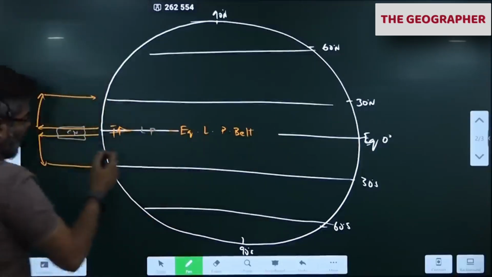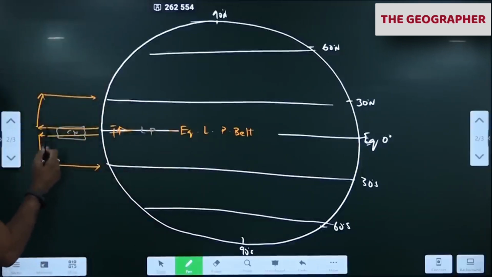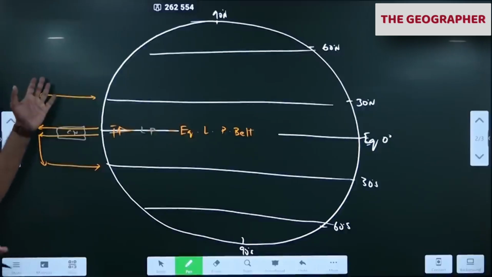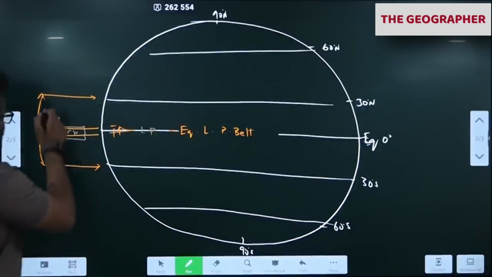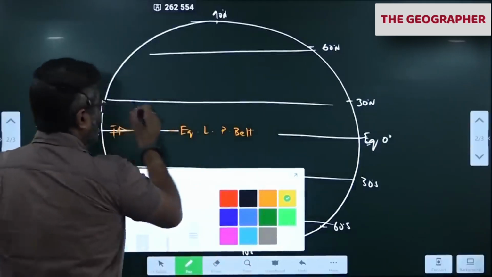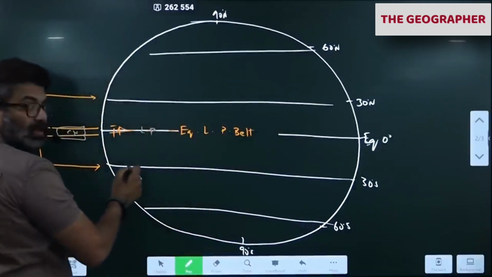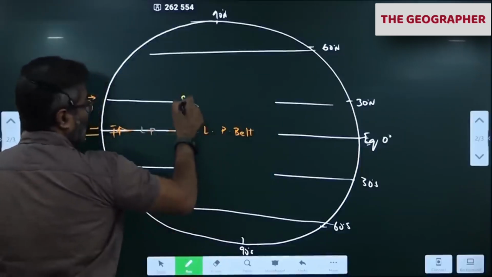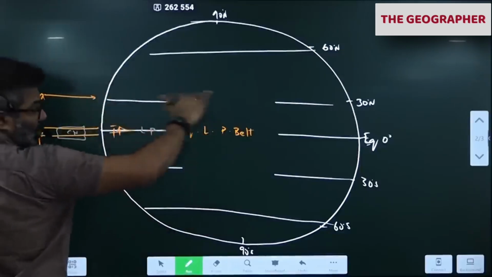You can know now, this is dry air here, because after the formation of the cloud, this is dry air. Dry air, as it comes here, will cool fast. When it cools, it becomes dense and comes down. So this is the dry air coming down. As a result, no rain in this belt. This is called the subtropical high pressure belt. Why? Because air is coming down in the subtropical belt.